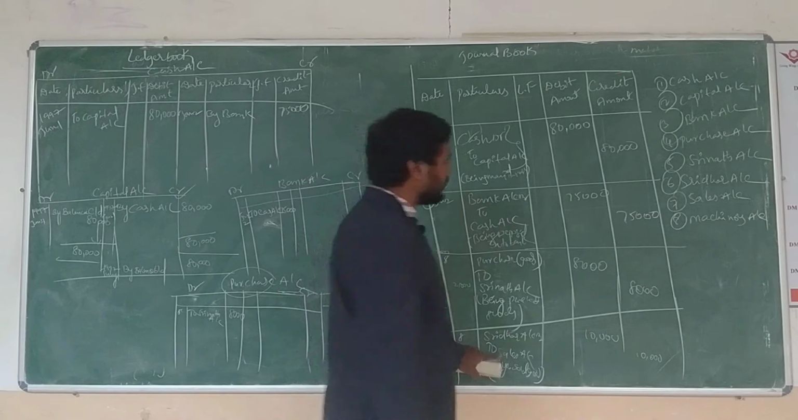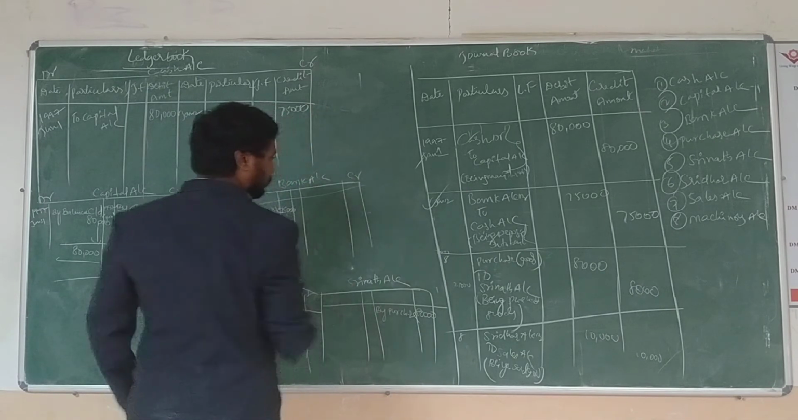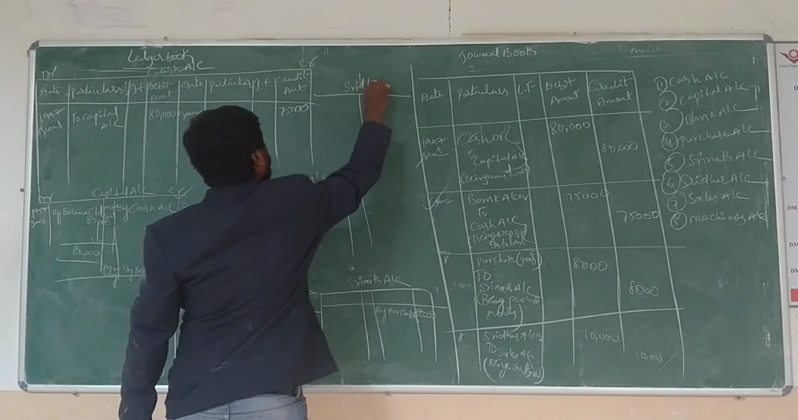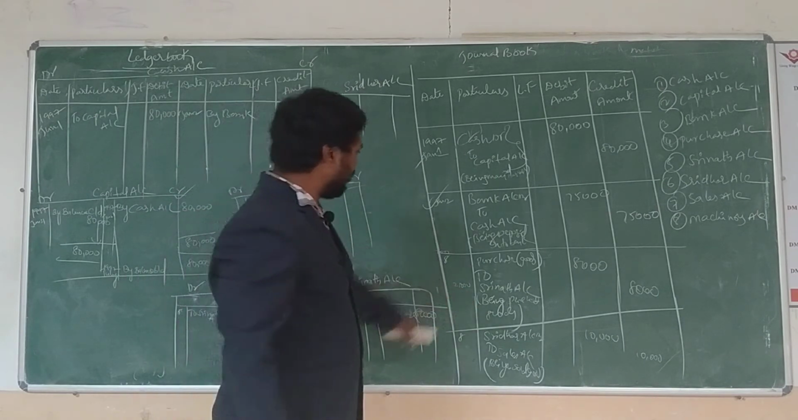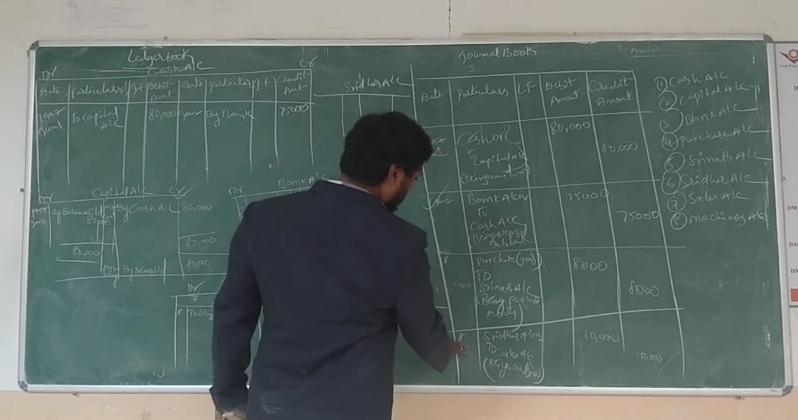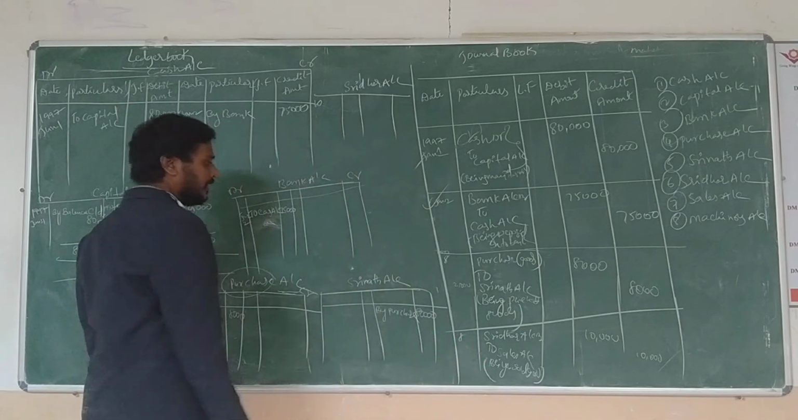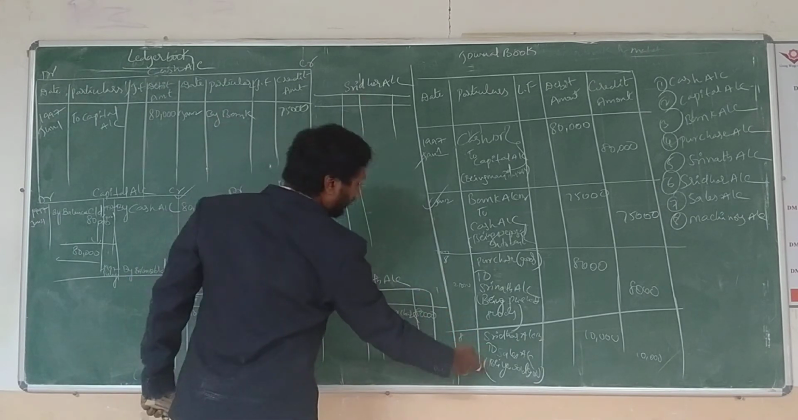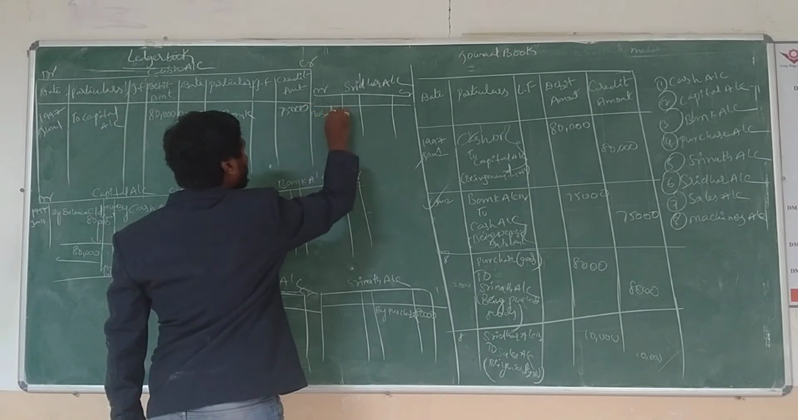Next account: Sridhar account debit to sales account. For example, the date is 10th. Sridhar account debit to sales account. So we will prepare the Sridhar account, the individual account, right? So directly Sridhar account debit to sales account.